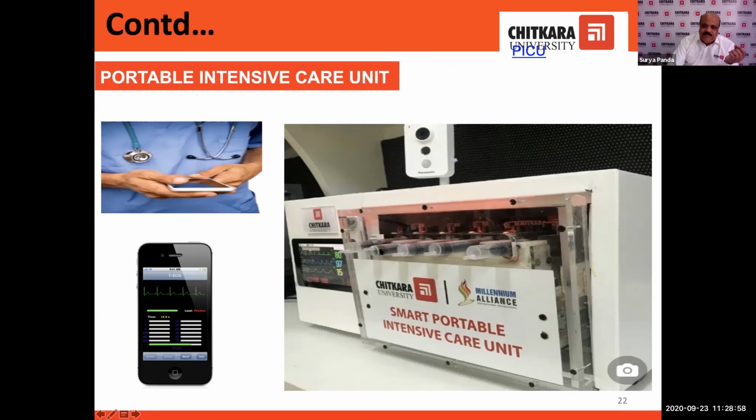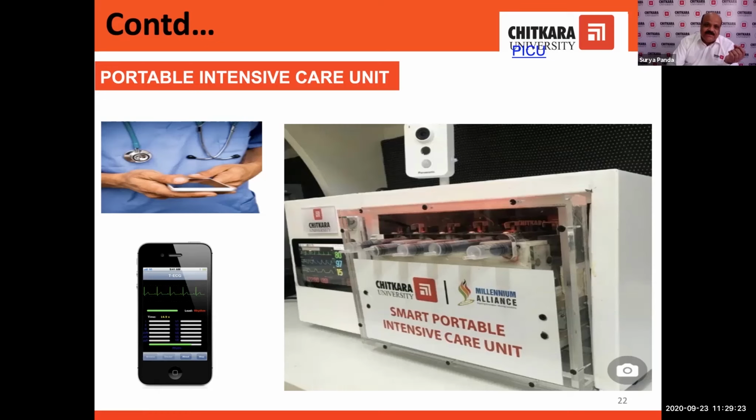He can put the timer and just press a go button from his mobile, and the drug will get delivered to the patient's body. And simultaneously, while the drug is delivering, the doctor can see the vital signs also, whether the patient is improving or not.